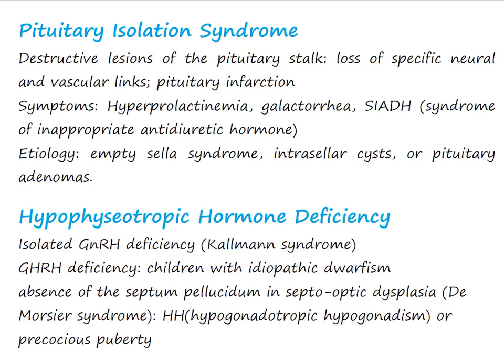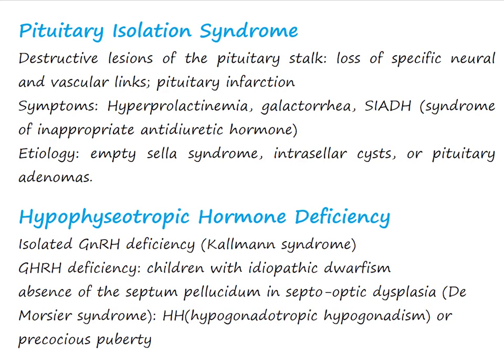Pituitary isolation syndrome. Destructive lesions of the pituitary stalk, as occur with head injury, surgical transection, tumor, or granuloma, produce a characteristic pattern of pituitary dysfunction. Humans with stalk sections or with tumors of the stalk region have widely varying levels of hyperprolactinemia and may have galactorrhea or syndrome of inappropriate antidiuretic hormone.